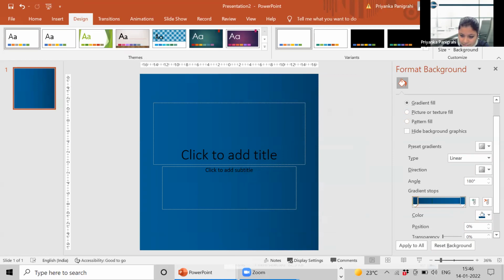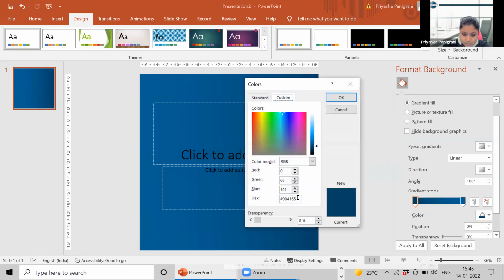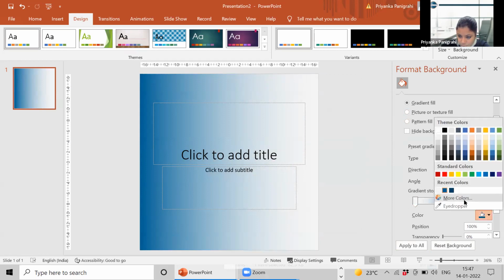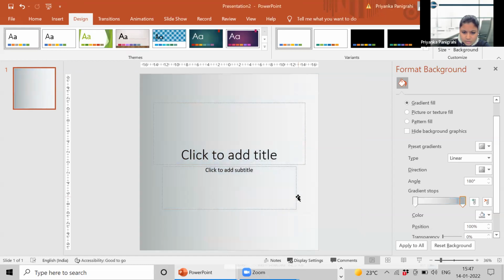First gradient stop, I put the color as, I want to create the gray gradient, so it will be F5F5F5. And the second gradient, I'll select the second gradient stop, go to more colors, and the color code is A9B2B1. I think this is the color. Yes.